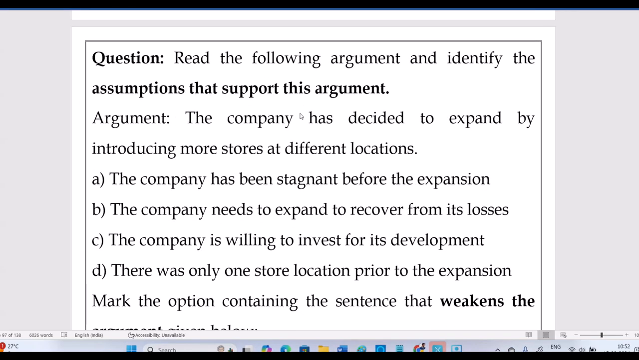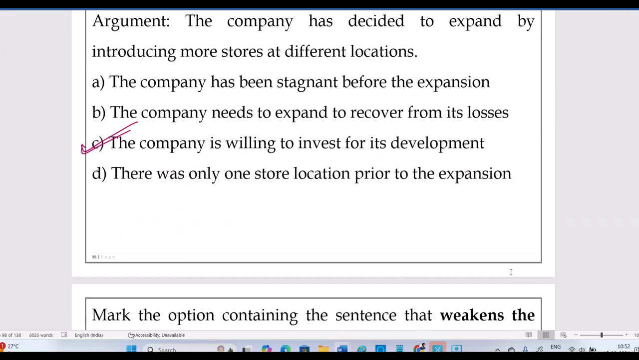If you see this question, which supports this argument: the company has decided to expand by introducing more stores at different locations. Supporting: the company has stagnated before the expansion, needs to expand to recover from its losses. No, they didn't mention they want to expand to recover from losses. The supporting one is: yes, the company is willing to invest for its development. This is supporting that argument. There was only one store location prior to the expansion, that we cannot say, but the supporting one is that the company is willing to invest for its development. That's why they want to expand and increase more stores at different locations.